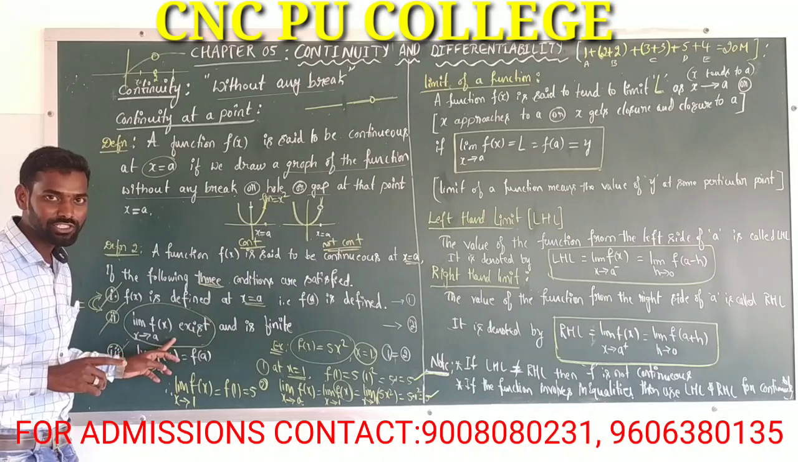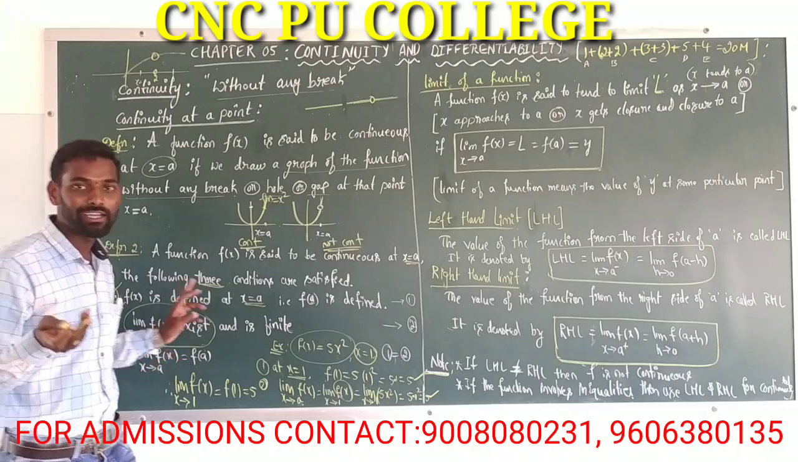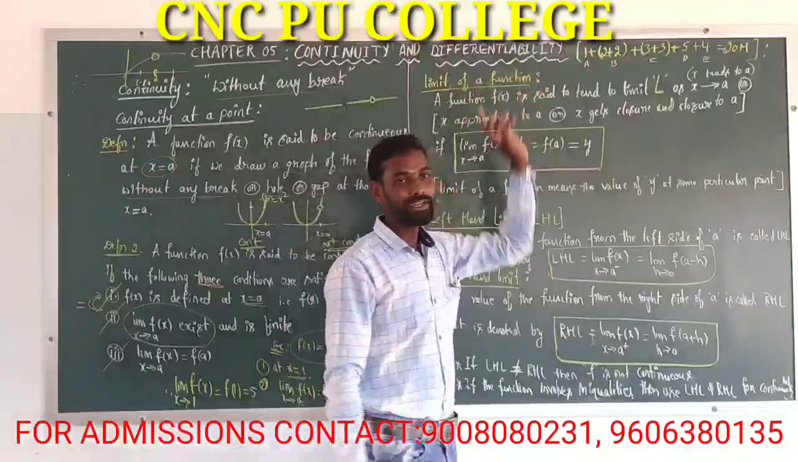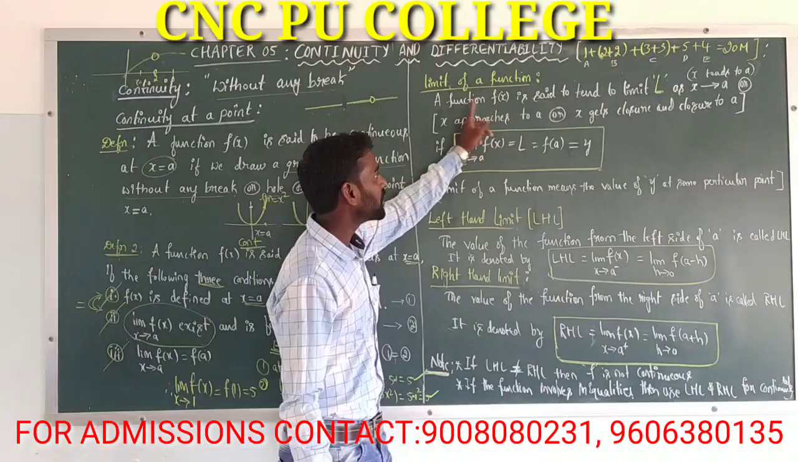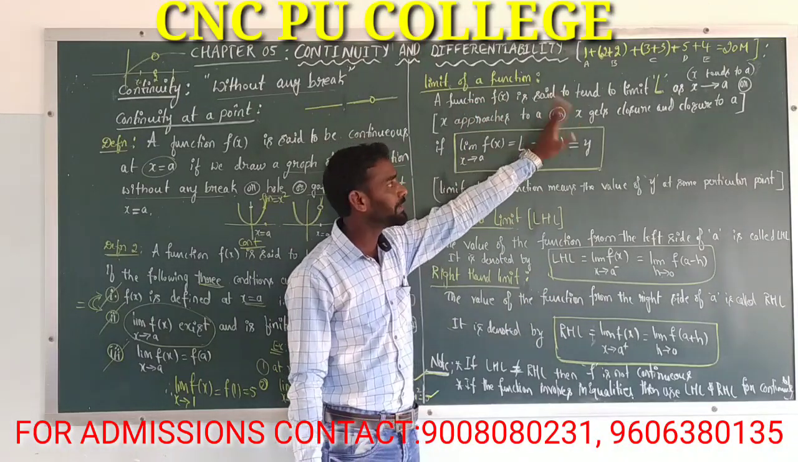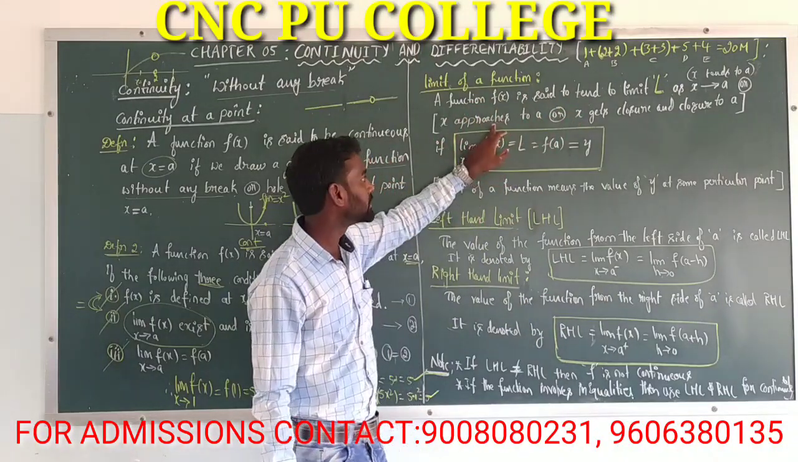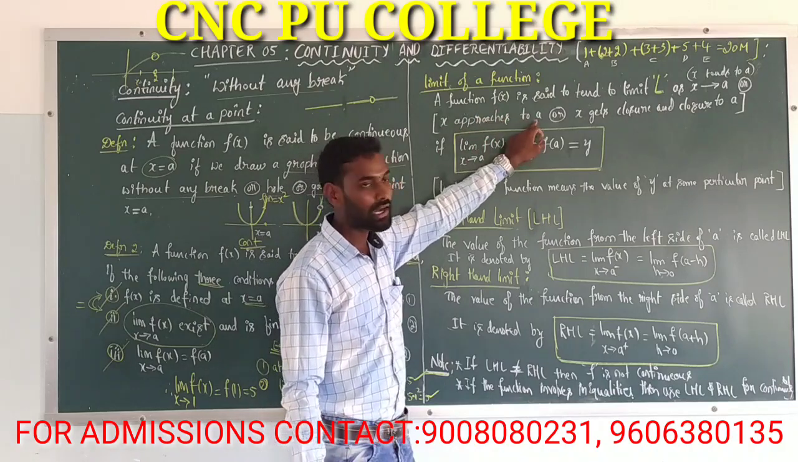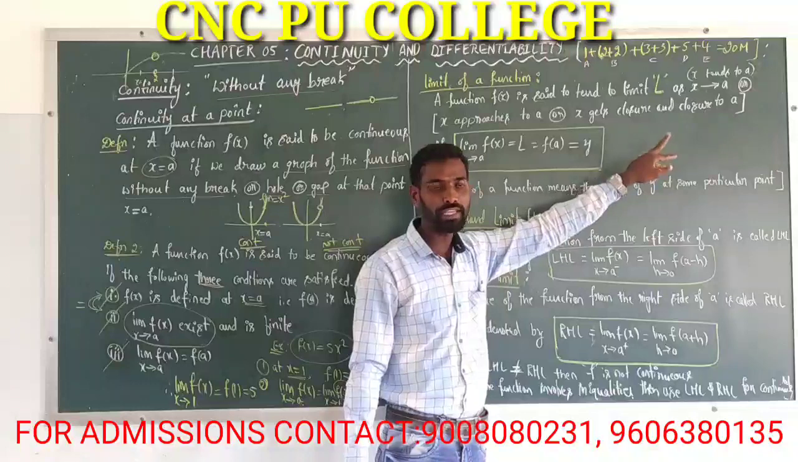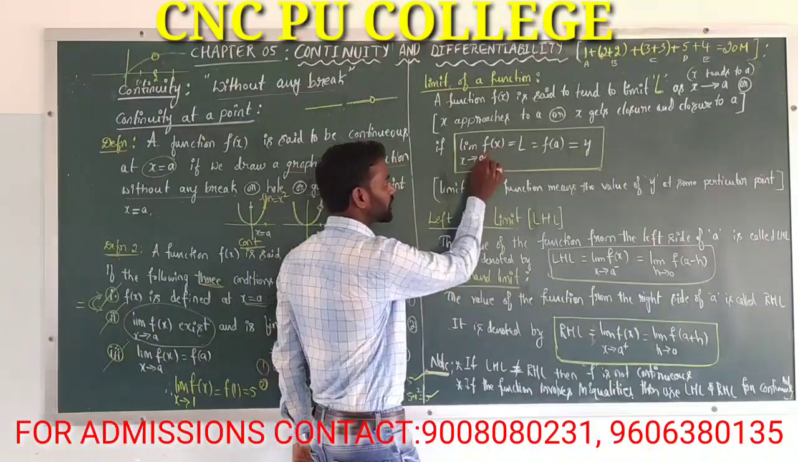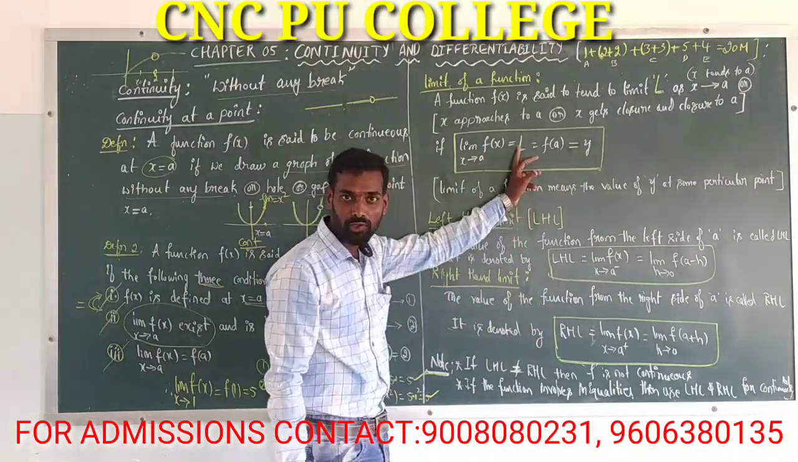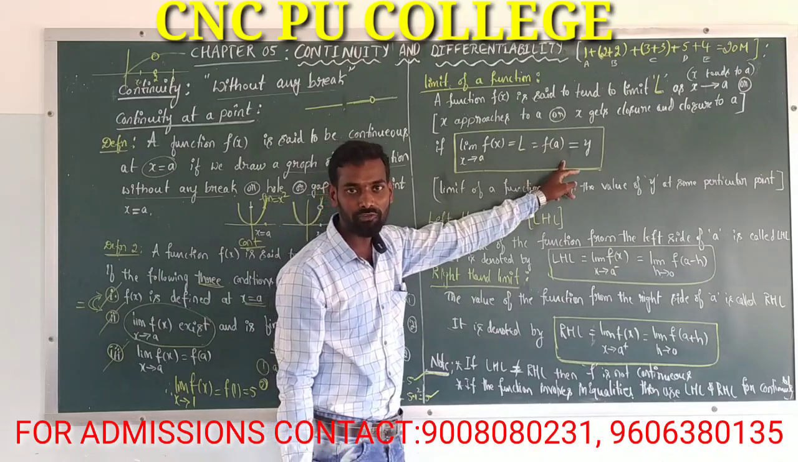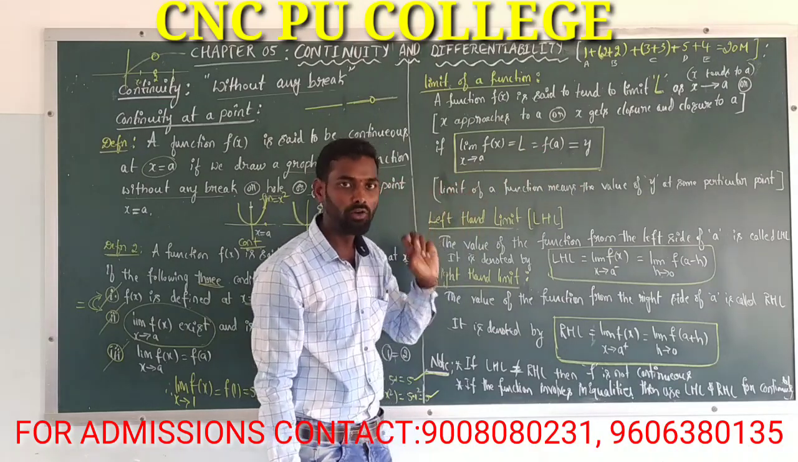This is the limit of a function. What is the definition of the limit of a function? Here observe, the limit of a function means a function f of x is said to tend to limit L as x tends to a, or x approaches a, or x gets closer and closer to a, if the limit of f of x as x tends to a is equal to what? L. That's equal to f of a. That's equal to y.